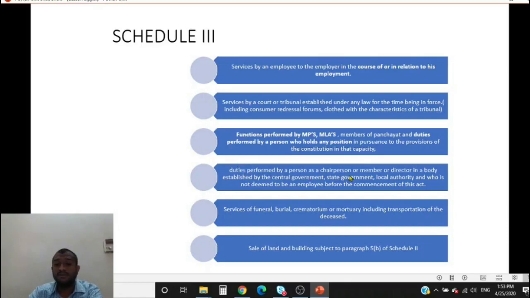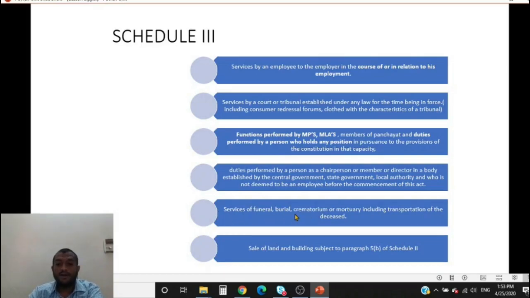Duties performed by a person as a chairperson or member or director in a body established by the central government, state government, or local authority, who is not deemed to be an employee before commencement. The ICAI president. ICAI is a body set up by the central government, state government. If he gets anything, it is outside the purview of GST. He is not deemed to be an employee. The ICAI president is not an employee of ICAI. He is a professional. He carries on his own practice.